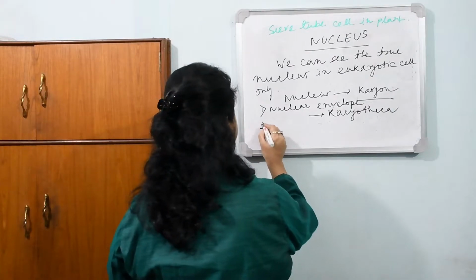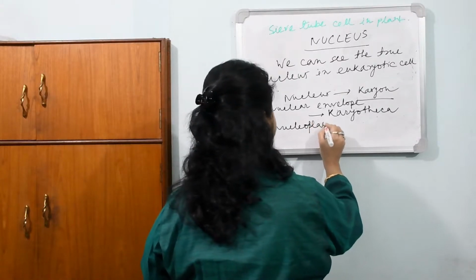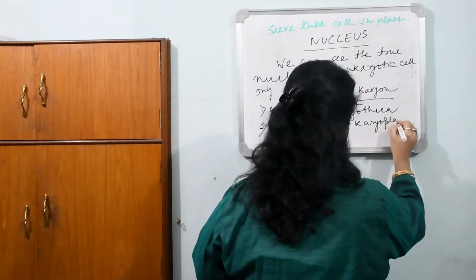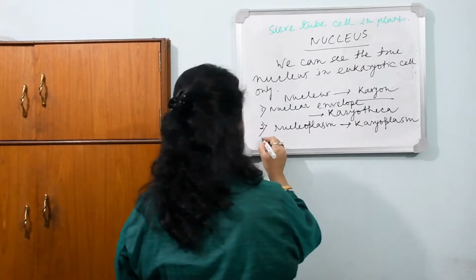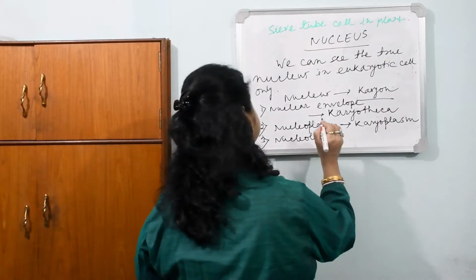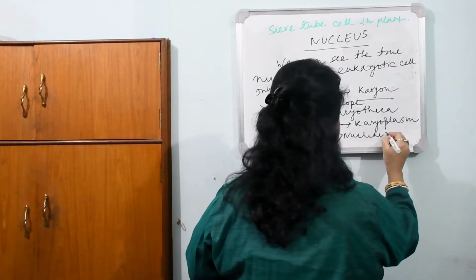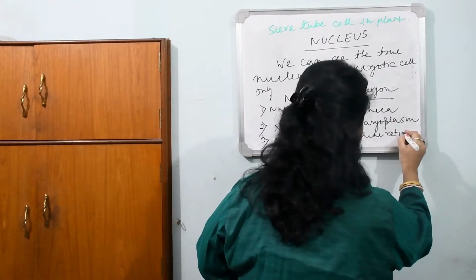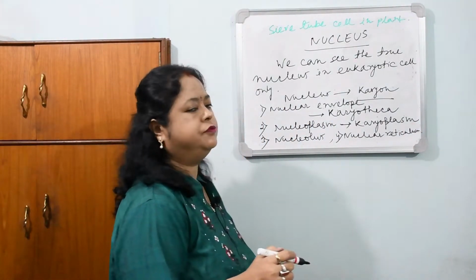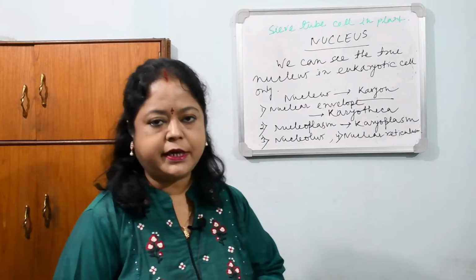Number two is nucleoplasm. It's also known as karyoplasm. Number three, nucleolus. And number four, nuclear reticulum. So these are the four main parts of the true nucleus, and firstly I am discussing the nuclear envelope.